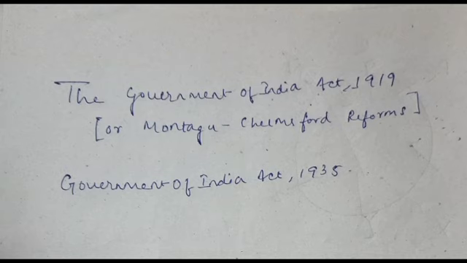Now, the federal court was established. It had one chief justice and not more than 6 judges. They had the exclusive power of original jurisdiction. They could decide on disputes among the central and the constituent units. There were provisions of filing appeals from the High Court to the Federal Court and from the Federal Court to the Privy Council. So you see the hierarchy. That is, now we have lower courts, high courts, the Supreme Court. So at that time, there were high courts, the Federal Court, and from the Federal Court to the Privy Council.